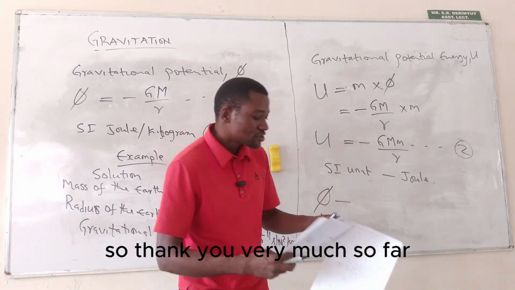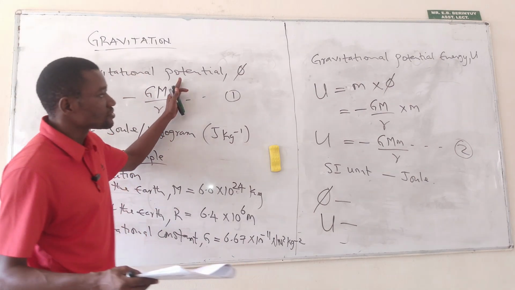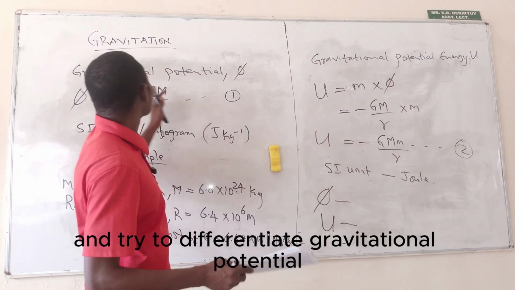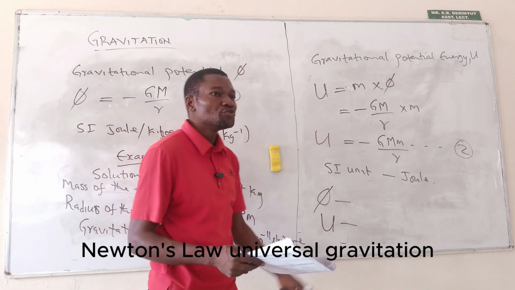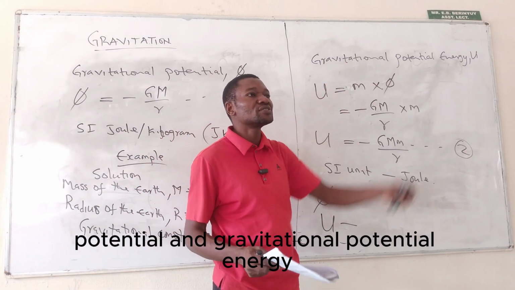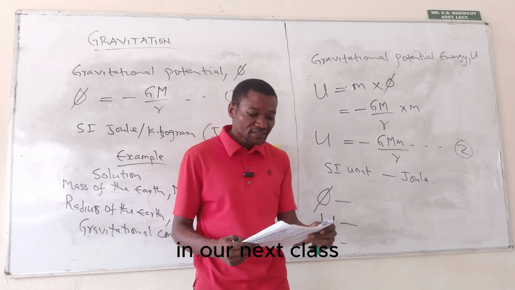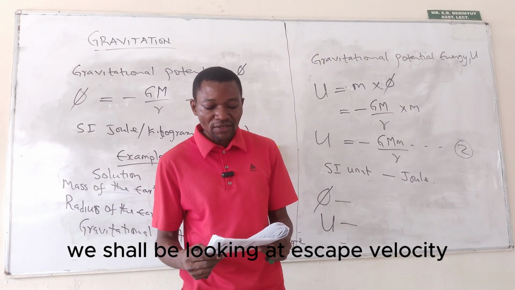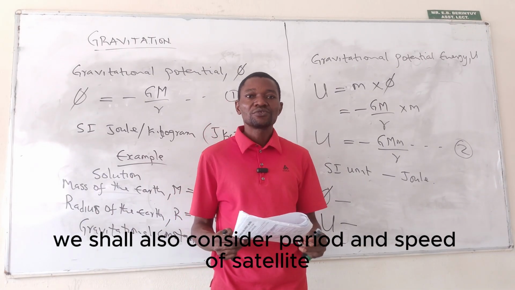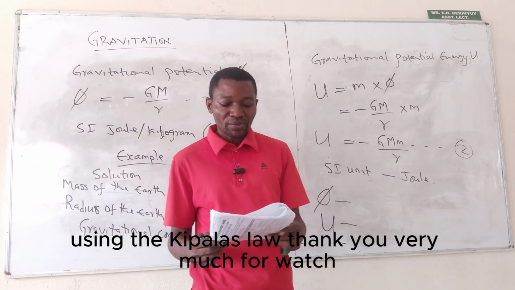So thank you very much. So far, we tried to look at acceleration due to gravity, free fall, gravity, and tried to differentiate gravitational potential, Newton's law of universal gravitation, and to look at the difference between gravitational potential and gravitational potential energy. In our next class, we shall be looking at escape velocity and Kepler's law of planetary motion. We shall also consider period and speed of satellites using Kepler's law.